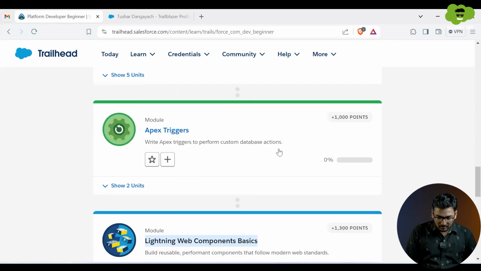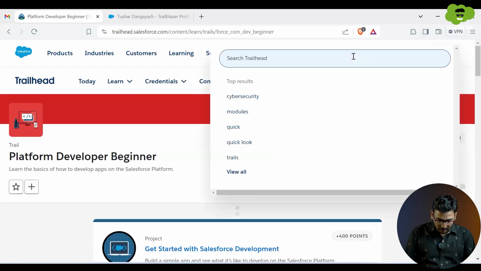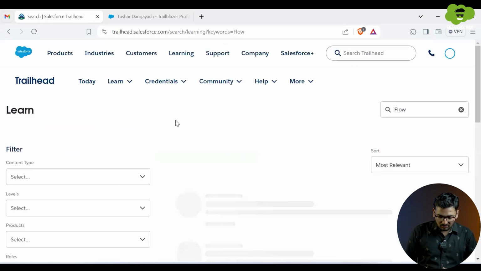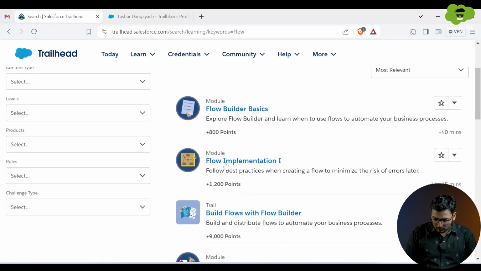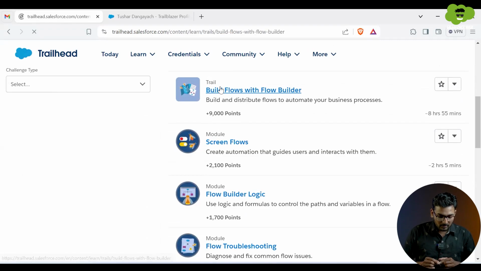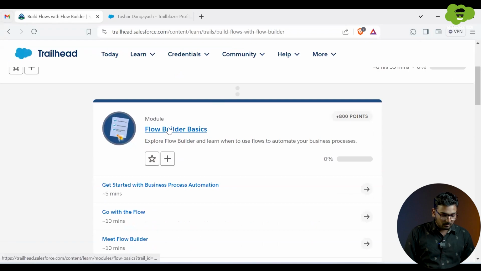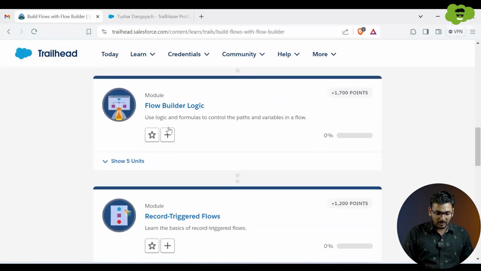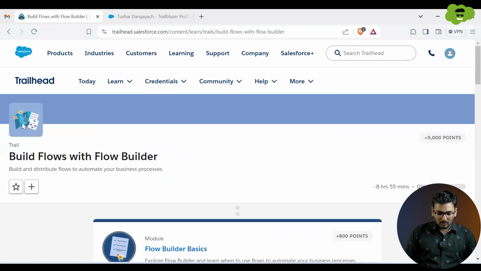And another thing, if you haven't done the flows part, there are some modules which you can do. Flows are automation. If you don't know automation related things, you can do Flow Builder basics, flow implementation, or you can directly follow a particular trail where you'll get an idea of what is the first module you have to do, then what is the next module, then next, and then next. So all the modules you can follow step by step with this trail, right?